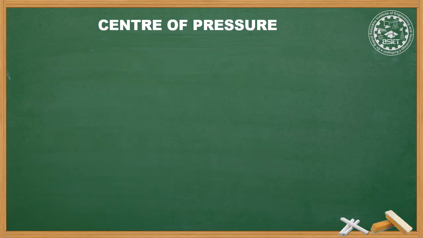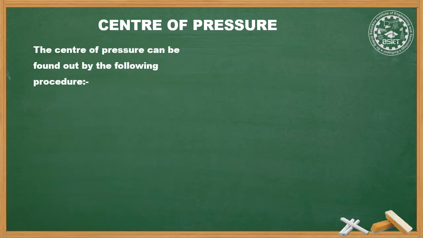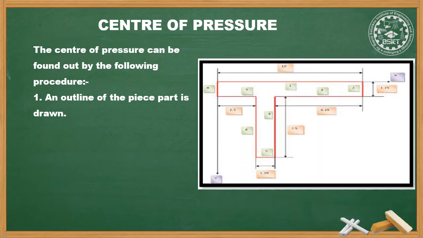The center of pressure can be found out by the following process. First, an outline of the piece part is drawn as shown in the figure. As shown, a T-shaped part has to be cut, so the outline of it is drawn first.